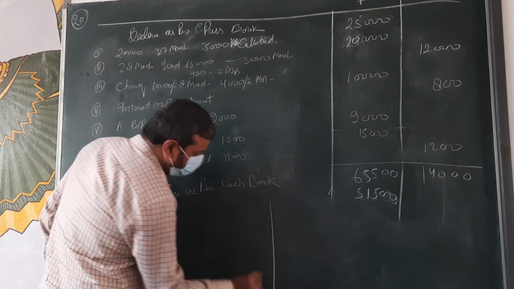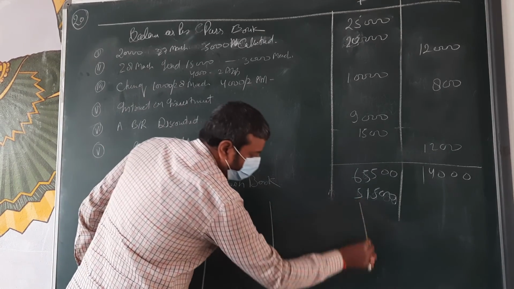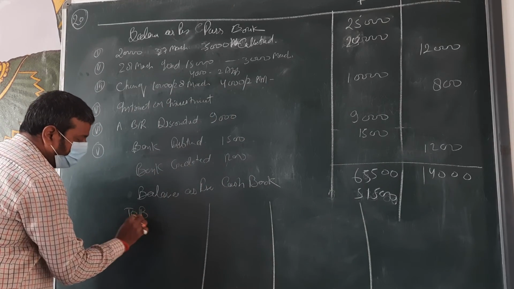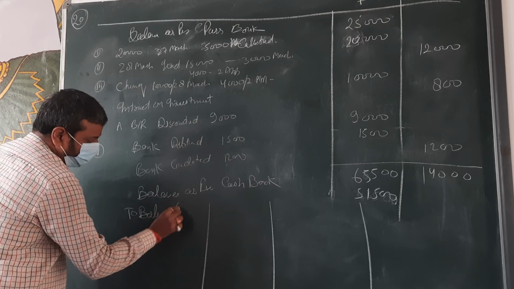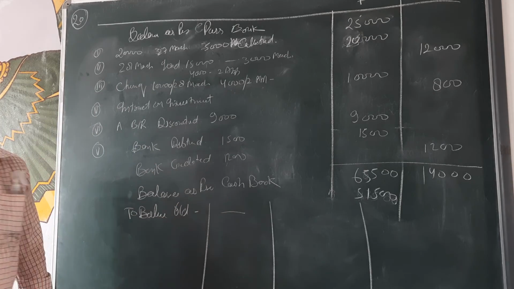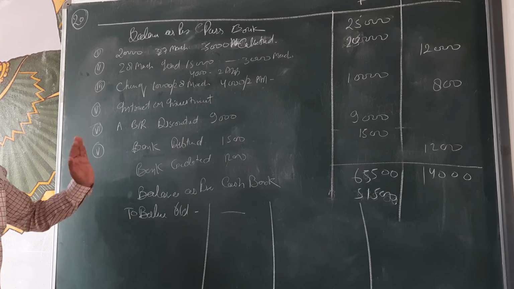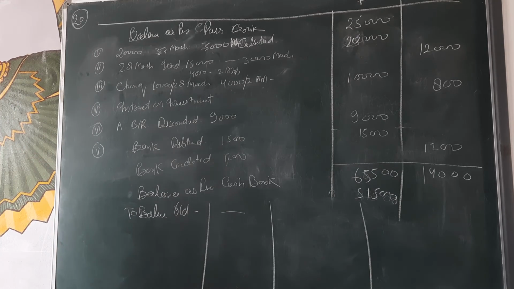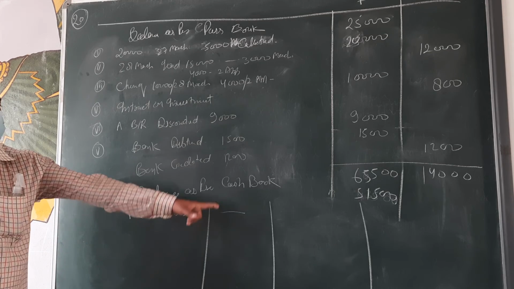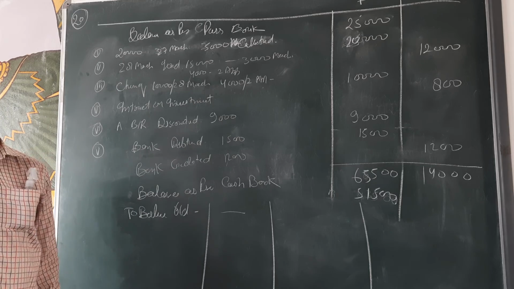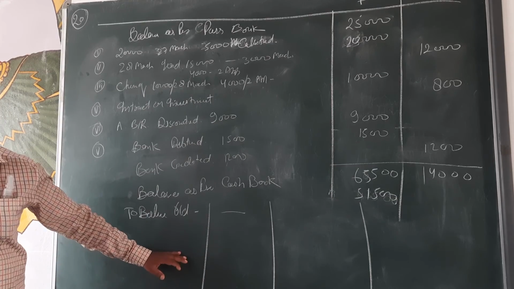Clear? So in this system we are going to make one cash book only, beta. That name is amended cash book. We are going to take the balance, and cash book balance is coming on the debit side. Now beta, okay, balance is coming this side, and after that we are going to amend the things. If any type of expense we are not showing, so we are showing on which side? Credit side. Any type of income we are not showing, which side?